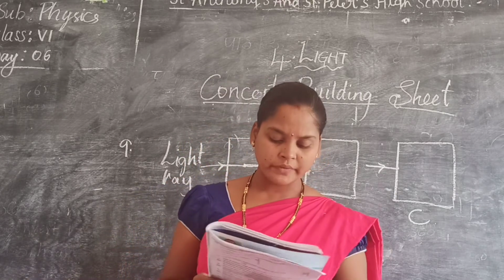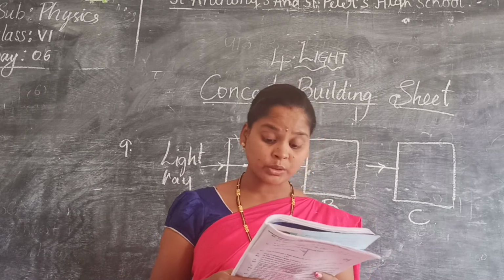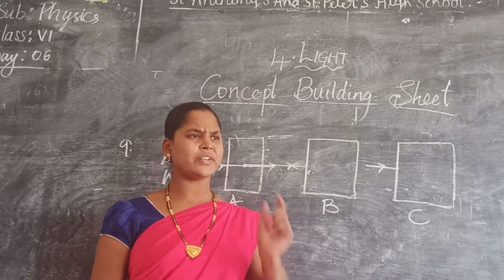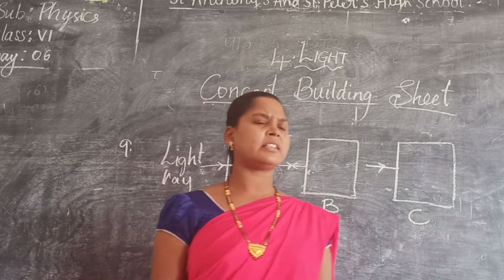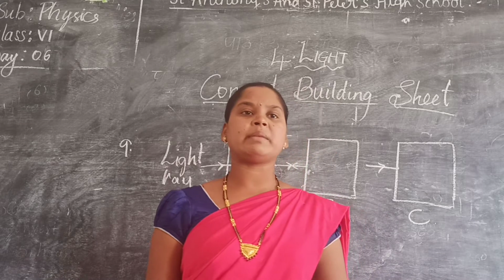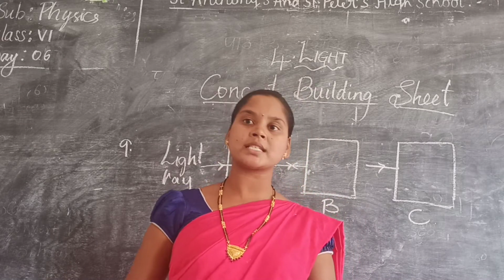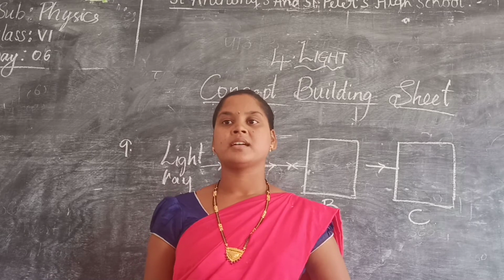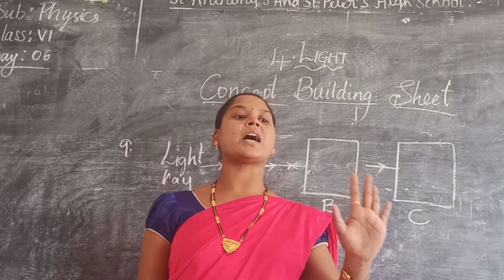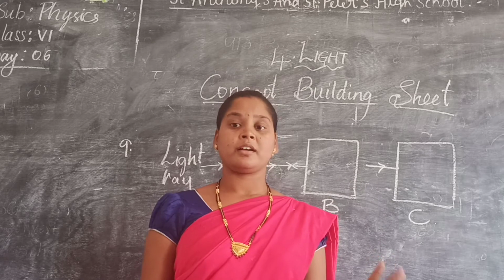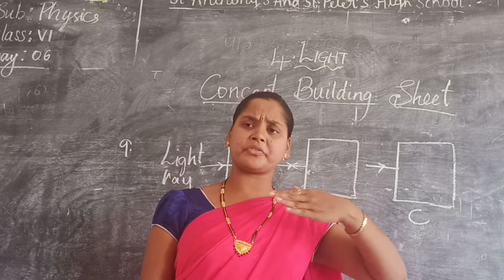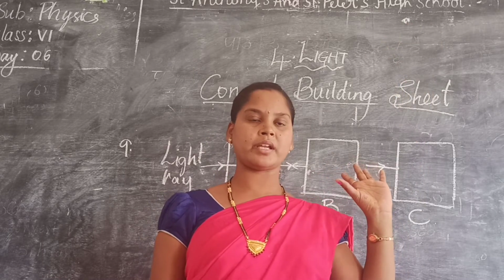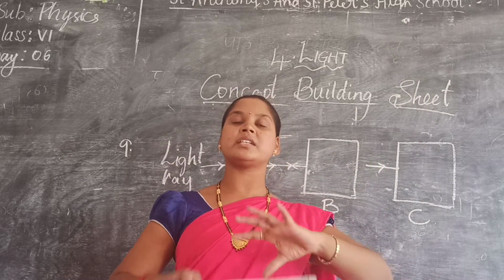Next. How are we able to see very distant stars even though they change their positions? Do we see stars moving in the sky? No. Are they very close to us? No, ma'am. Tell me which one is big, star or sun? Always stars are big. But why do they look small? Because stars are very far away from us. That is the reason we see them small, whereas the sun is close to us. That is the reason we are seeing the complete sun.